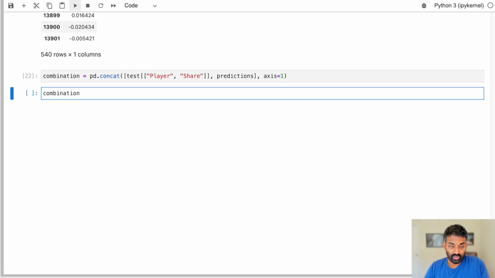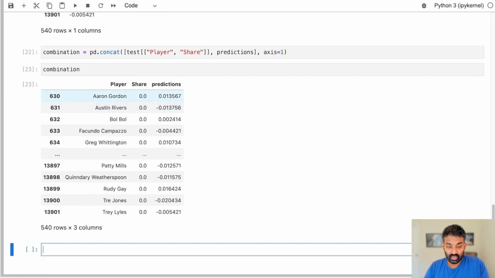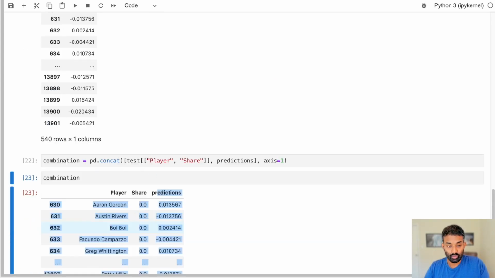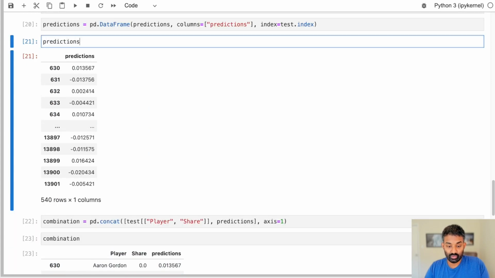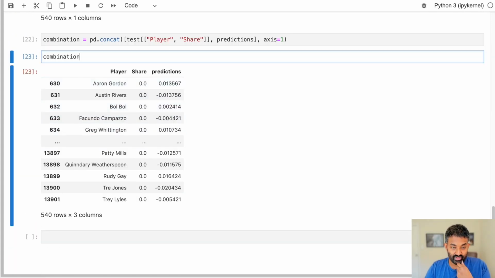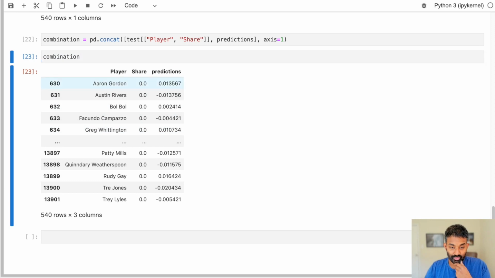Take a look at combination. So you can see we basically added an extra column here, predictions, which pulled from this data frame that we just created. So we now have this combination data frame. And for every player, in the 2021 season, which was our test set, it now has the share, which is the actual percentage of the MVP vote they won, and then our predictions.